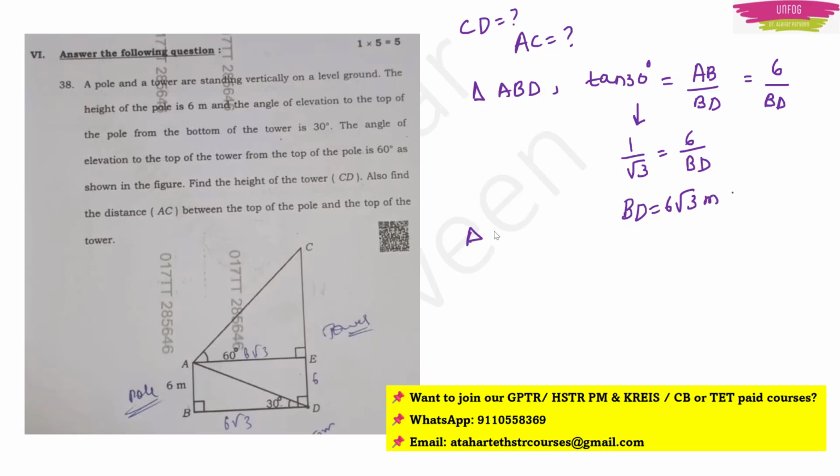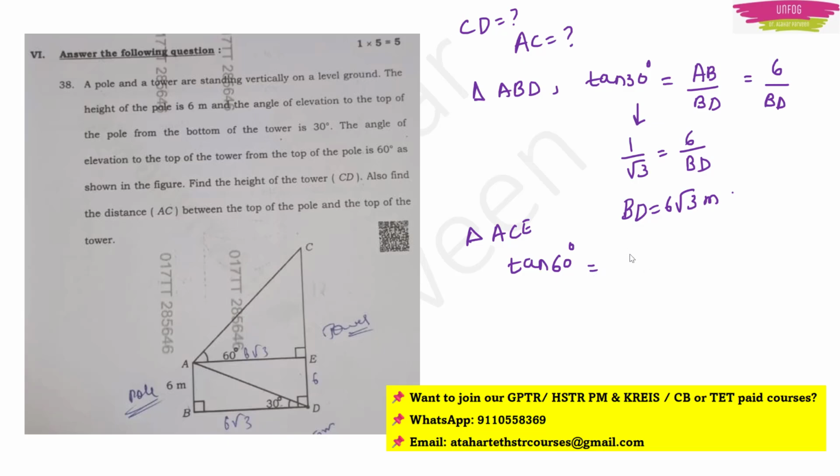Now take triangle ACE. In that triangle also you take the tan of the angle. What is the angle they have given? 60 degrees. See, the usual trick and tip related to heights and distances is that most of the time we are using tan theta in the solution. It is not a set rule, but it is a trick.